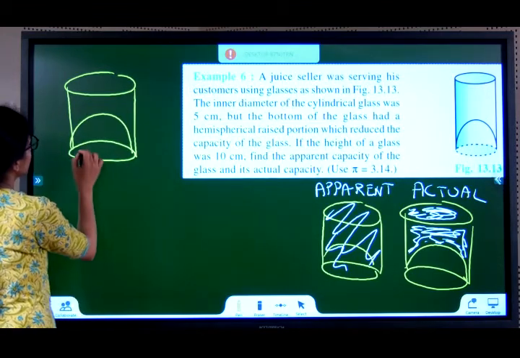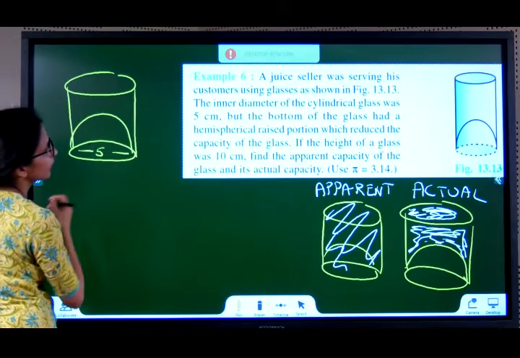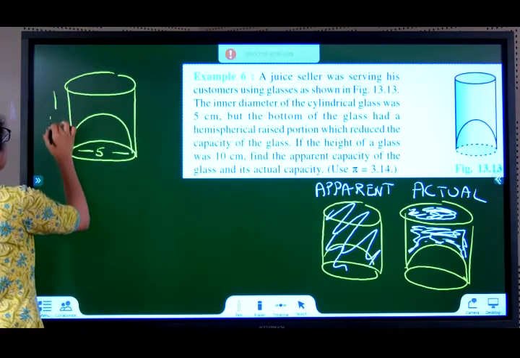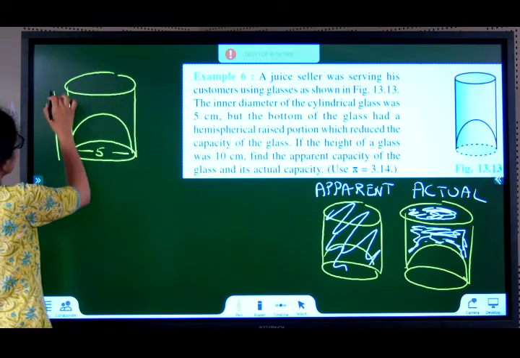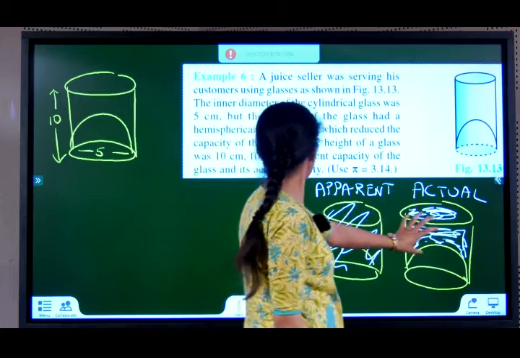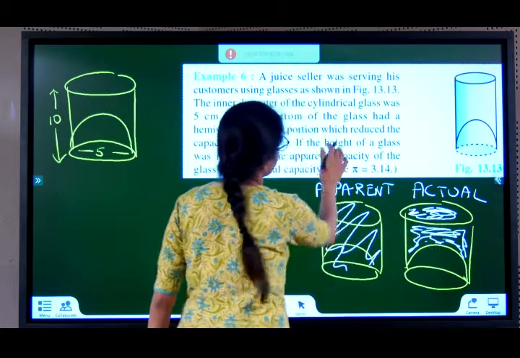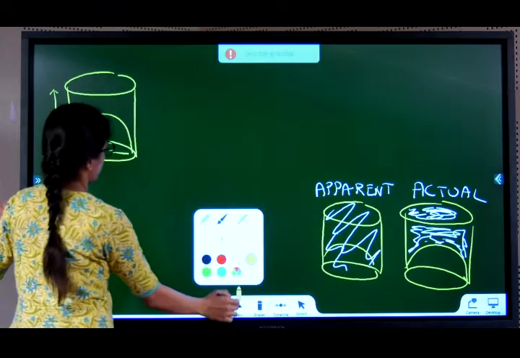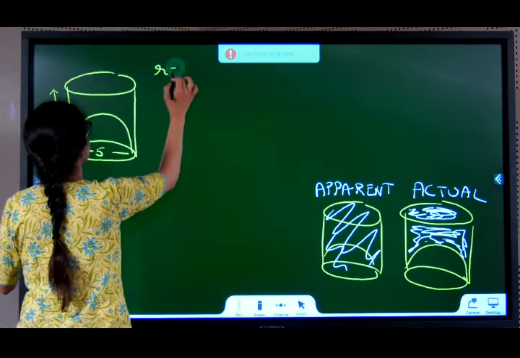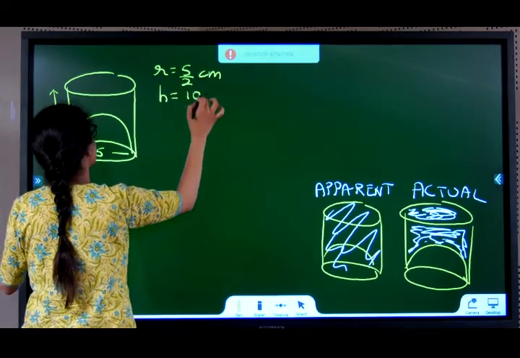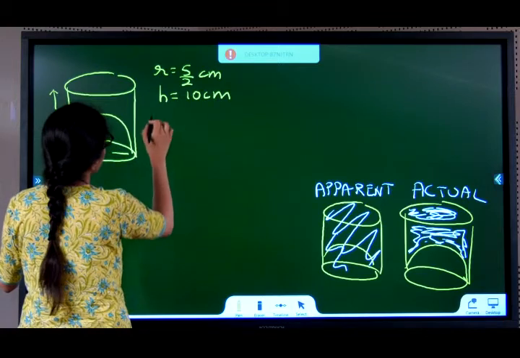the diameter is given as 5 and the height of the glass is 10. So this whole cylinder is the apparent capacity. This is the actual capacity. Let's solve this. What is the radius? 5 by 2 centimeters. Height 10 centimeters.